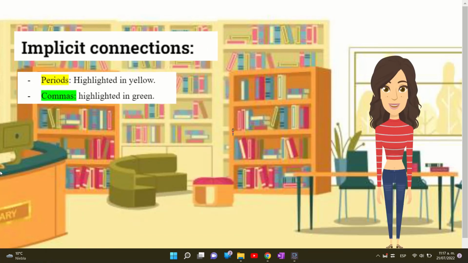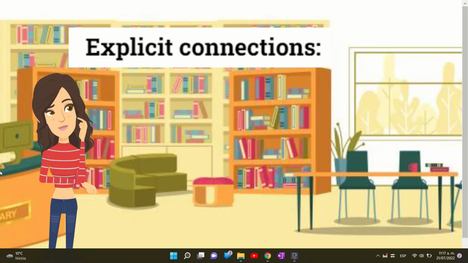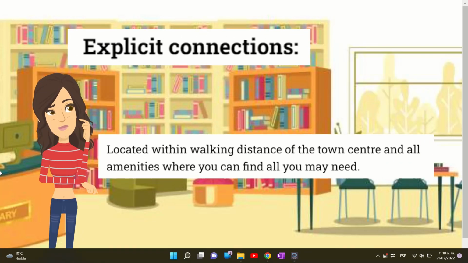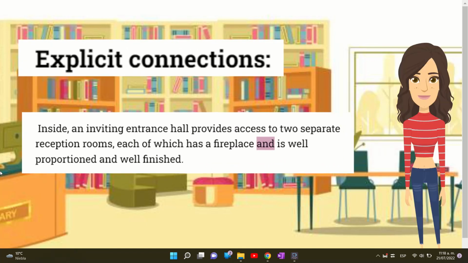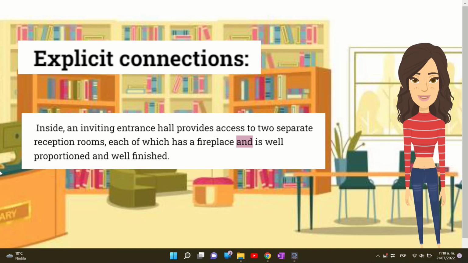To conclude with the analysis of the second text, we can find implicit connections of ideas, such as periods, highlighted in yellow, and commas, highlighted in green. Also, explicit connections can be found. Let's look at the following example. Located within walking distance of the town center and all amenities where you can find all you may need. Here, the coordinating conjunction "and" is used for joining two independent clauses.